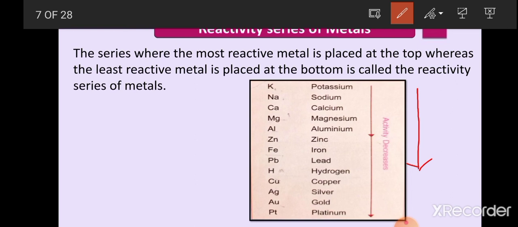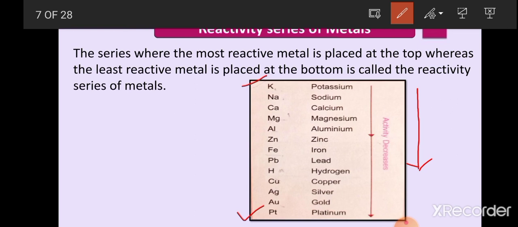It means the metals which are present at the top of the reactivity series are highly reactive, and the metals which are present at the bottom of the reactivity series are least reactive. So this is very important for the chemical properties of metals.